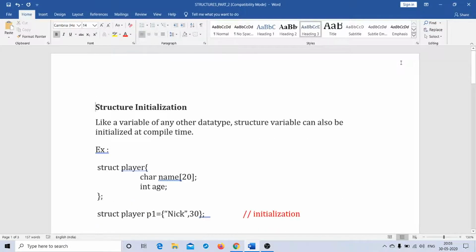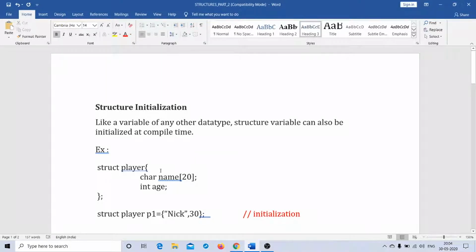Now let us have a look at structure initialization. Like a variable of any other data type, the structure variable can also be initialized during compilation time. If you try to recollect your primitive data types, we have seen how the value of a variable can be initialized. Int a is called a declaration statement, and when you say int a equal to 5, you are initializing it. So the way initialization can be done at the primary data type level, C allows the programmer to do the same at the structure level.